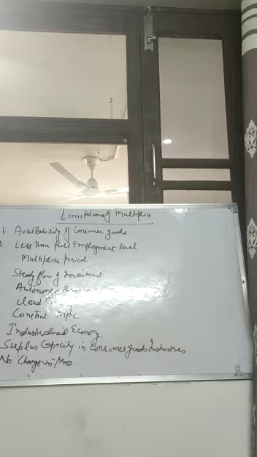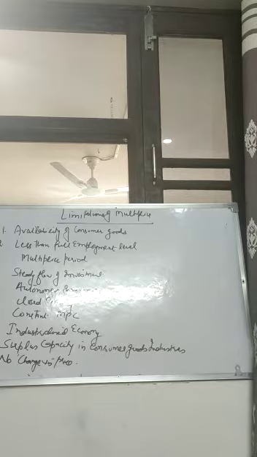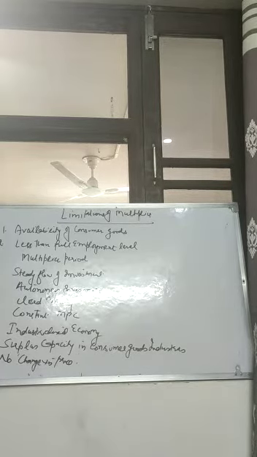Then fourth is steady flow of investment. The working of the multiplier will be effective only if regular doses of investments are being given in the economy. If the investment is given at irregular intervals, then there is a breakage in the process of multiplier, so it will not work, right?